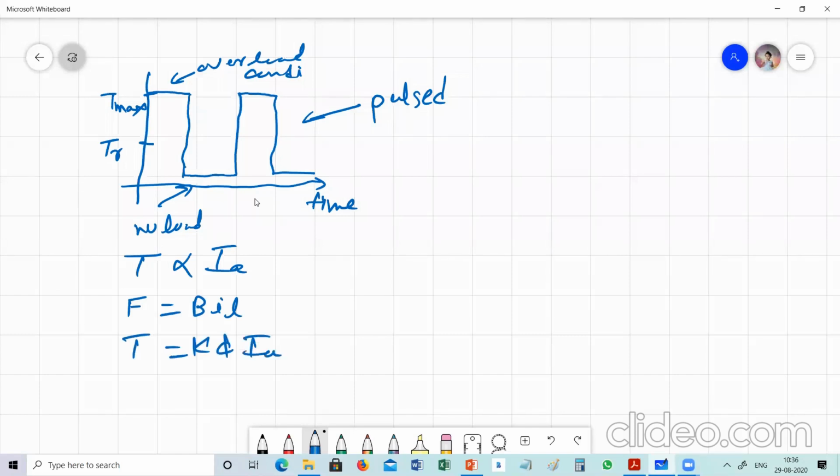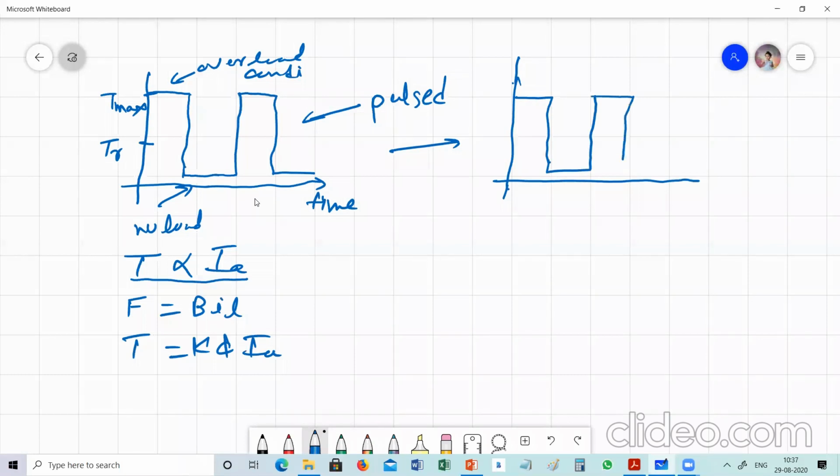So torque is proportional to I. The current flowing through the motor or electric drive operating that particular load will be of this form. The current will have the same waveform as that of the torque. Here is the rated current, and the maximum current demanded by the machine is very large.